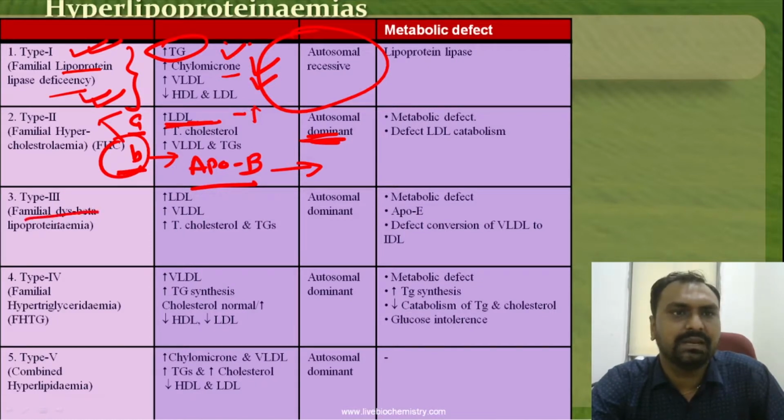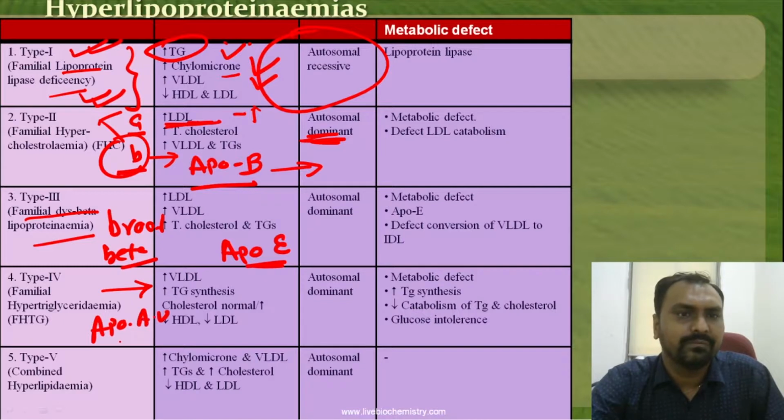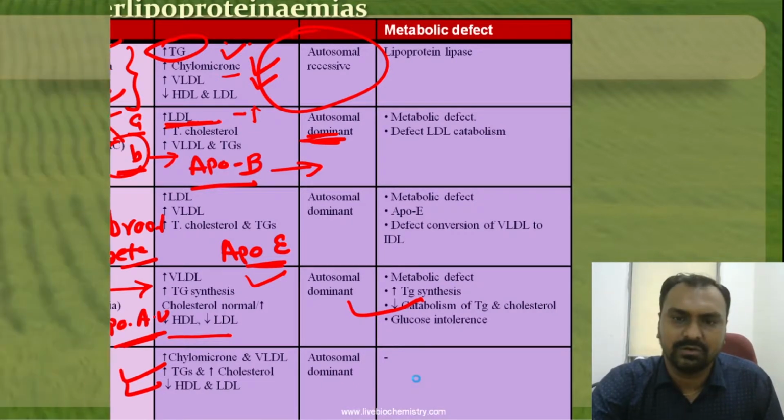Type 3 is familial dysbetalipoproteinemia, also called broad beta lipoproteinemia. There is abnormal ApoE, leading to increased cholesterol as well as increased triglyceride. In type 4, there is a defect in ApoA5, so there is an increase in VLDL and chylomicron, and cholesterol and triglyceride are both increased. Type 5 is secondary to other diseases like nephrotic syndrome, Cushing syndrome, etc.